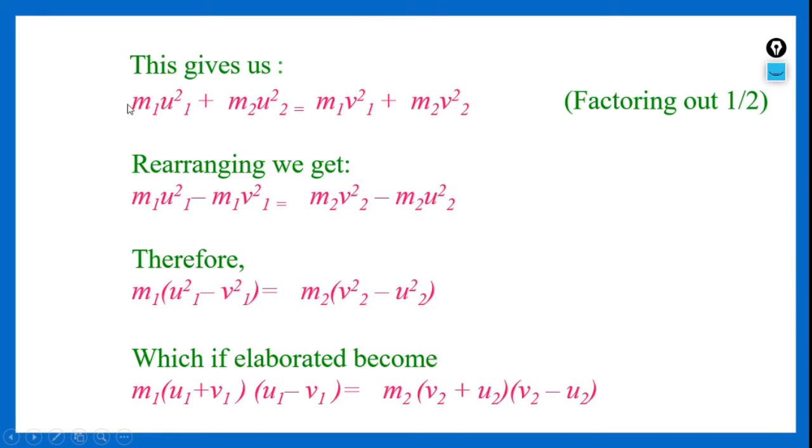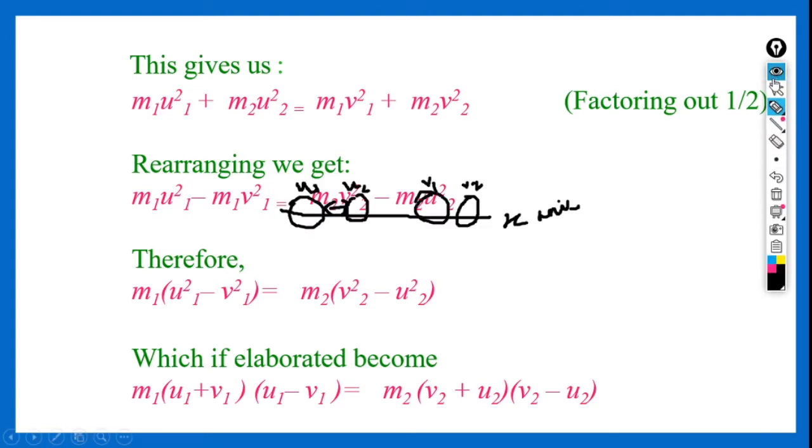Here what we have done is we have struck off half on all the sides. So I will show you the actual equation, half here, half here, in the same way half here, half here.